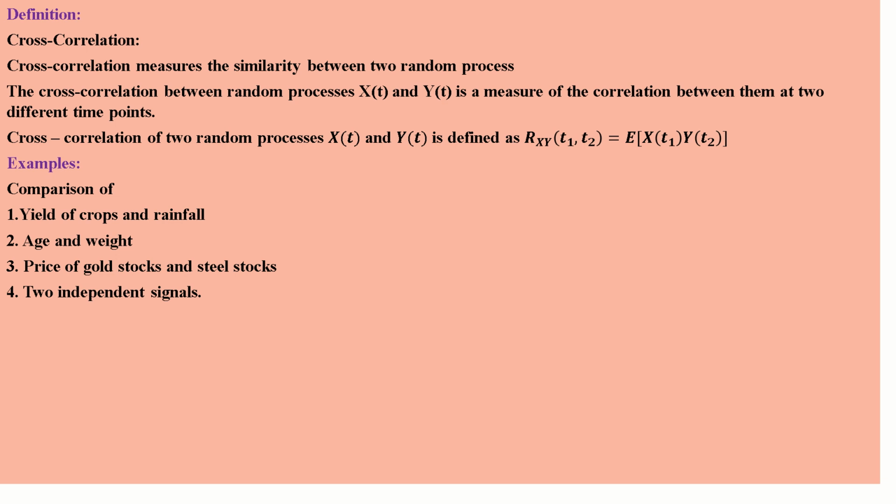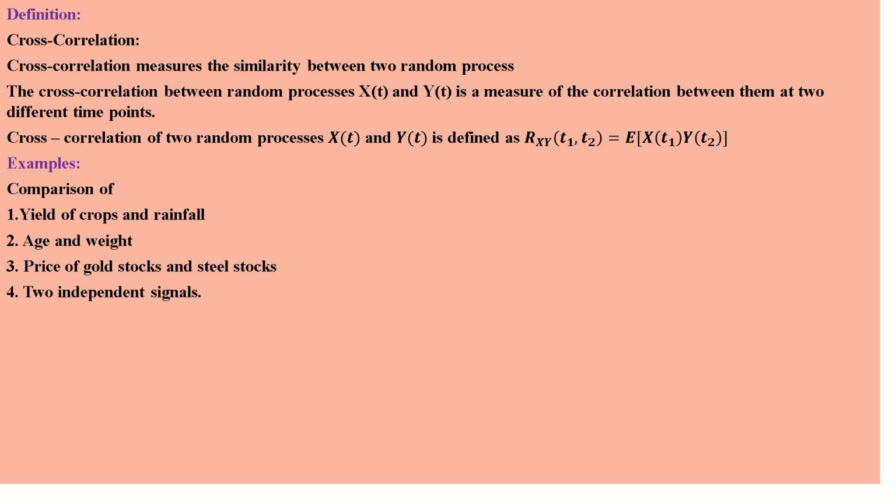Similarly, autocorrelation is the comparison or similarity of the same variable, that is random variable or random process, in different time intervals.